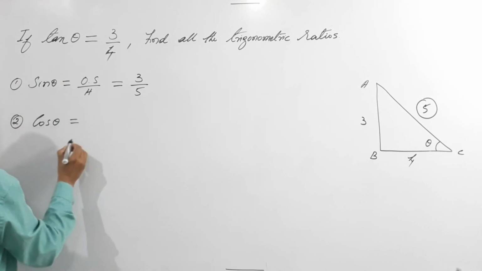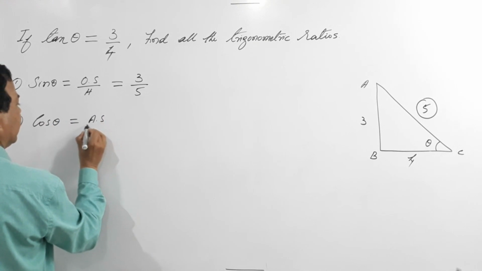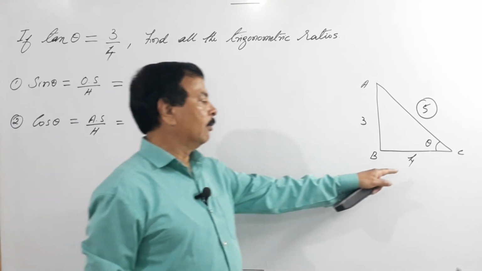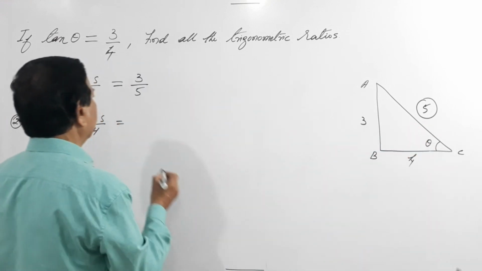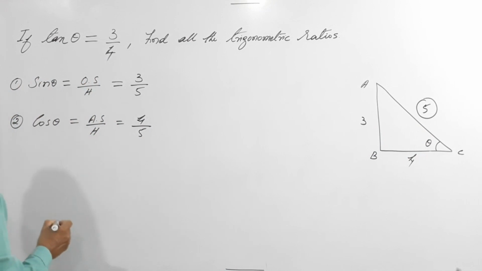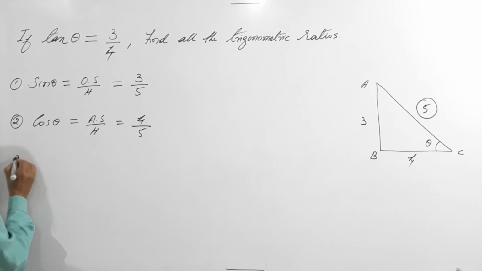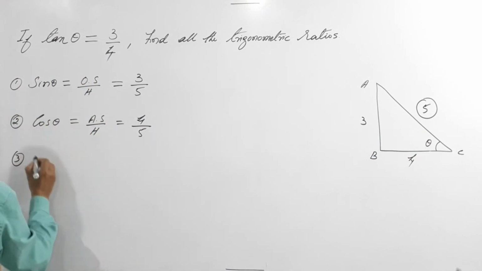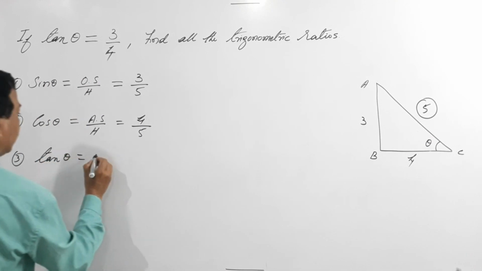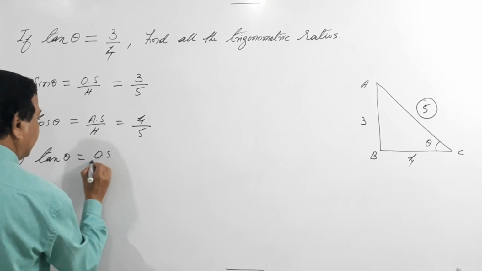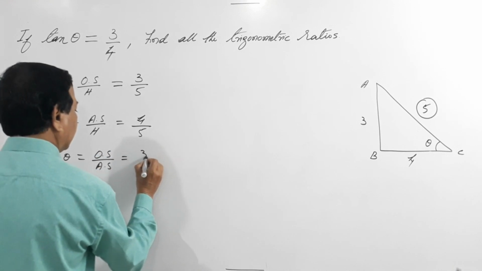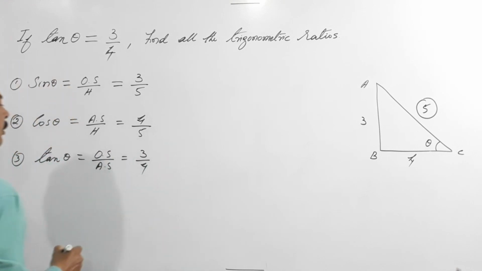Second one, cos theta. Cos theta is adjacent side by hypotenuse. What is adjacent side? 4, hypotenuse 5. That is 4 by 5. Third, tan is already given. Anyway, you write it. Tan theta equals 3 by 4. That is opposite side by adjacent side, nothing but 3 by 4.